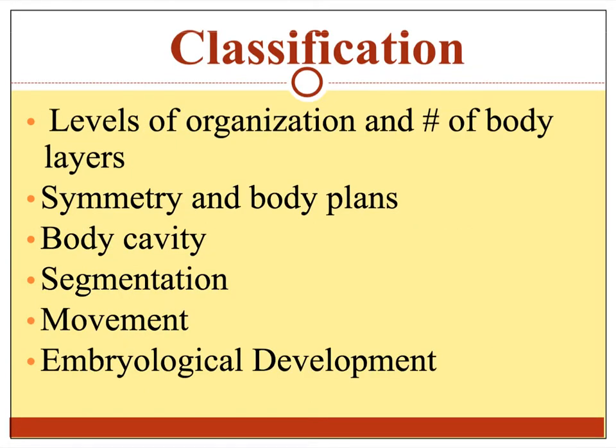In today's lesson, we'll be looking at a number of different properties that can be used in order to classify animals. So one property that can be used is the amount of organization and the number of body layers in that animal's body. Symmetry and animals' body plans, their body cavity or their absence of a body cavity, segmentation, movement, and lastly, embryological development.